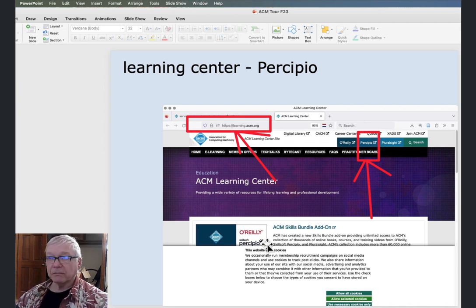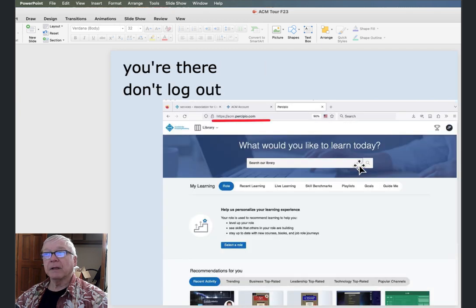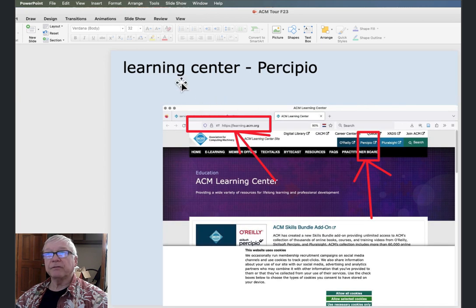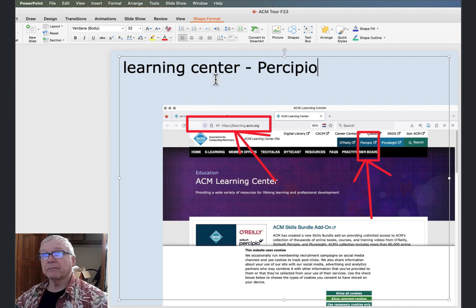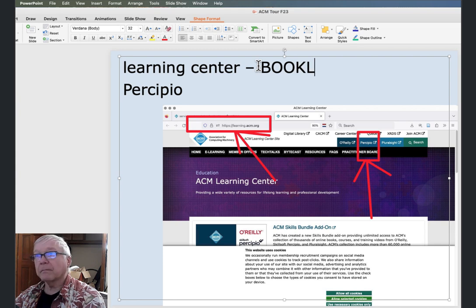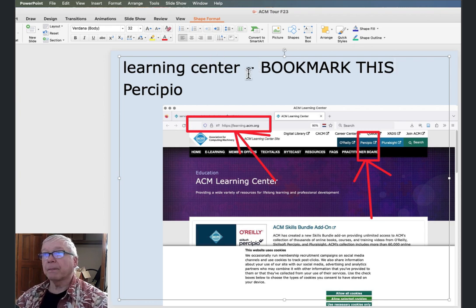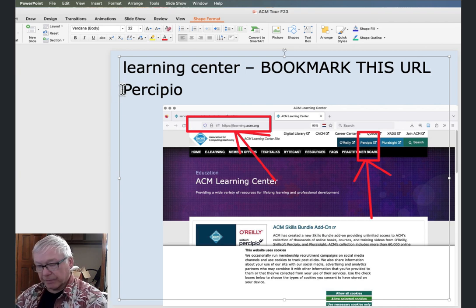We're going to click on Percipio. And bam, there we are. So in the future, if you have bookmarked this, then we're going to click on Percipio.